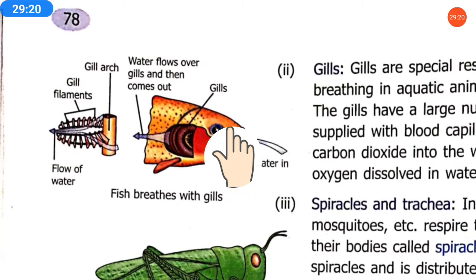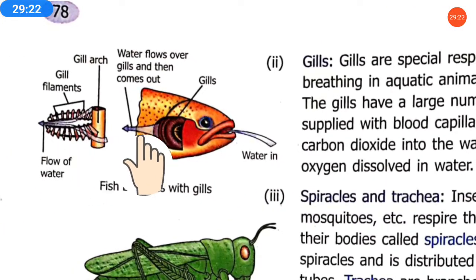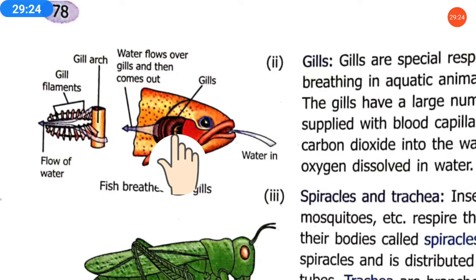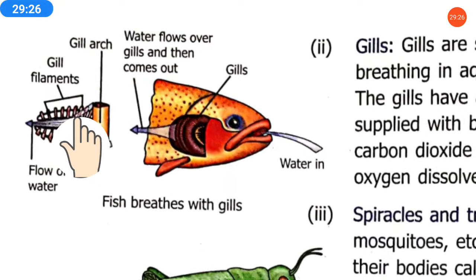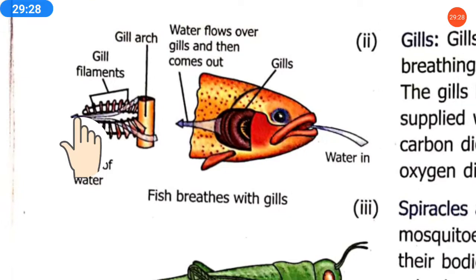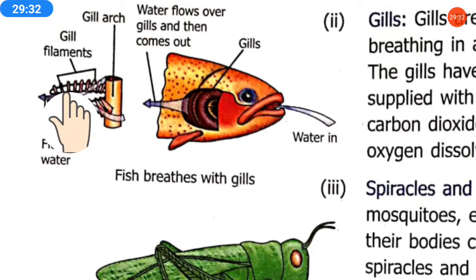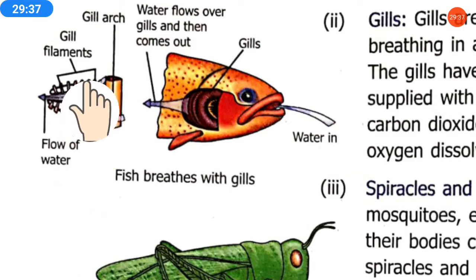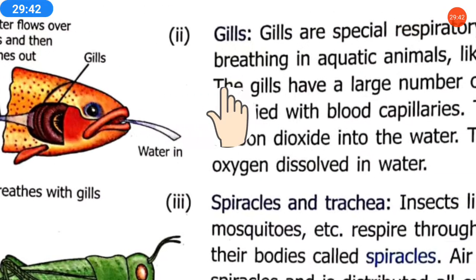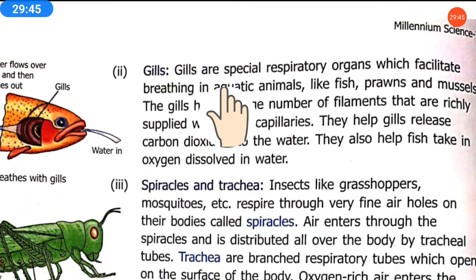Now as we can see, what are the filaments in the gills? In this gills part, this type of filaments are there. These filaments have these small parts, you can see they are what? Blood capillaries. They have oxygen and they carry the oxygen to the whole body of the fish.